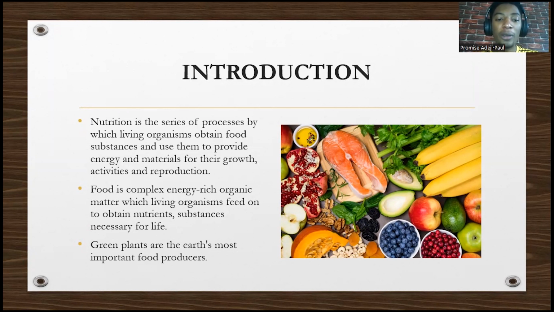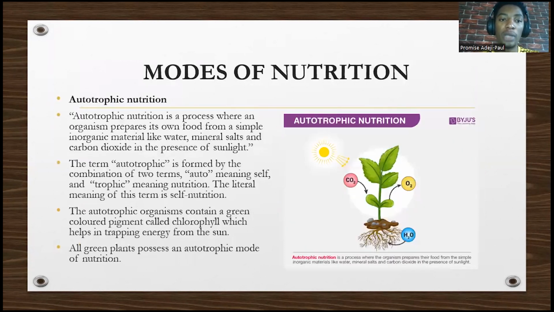So what exactly is food? Food is a complex energy-rich organic matter which living organisms feed on to obtain nutrients and substances that are necessary for life. So it's a complex energy-rich matter that living organisms feed on to obtain energy and materials that they need for activities and for growth. So green plants are the most important food producers. We will see that as we continue.